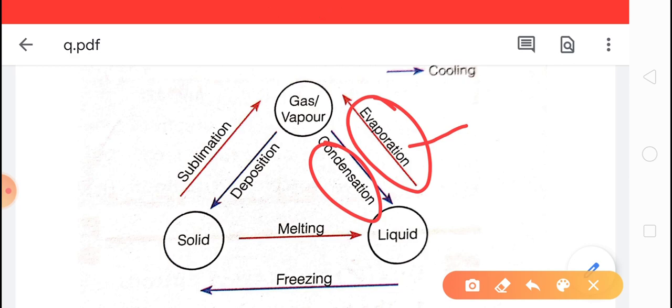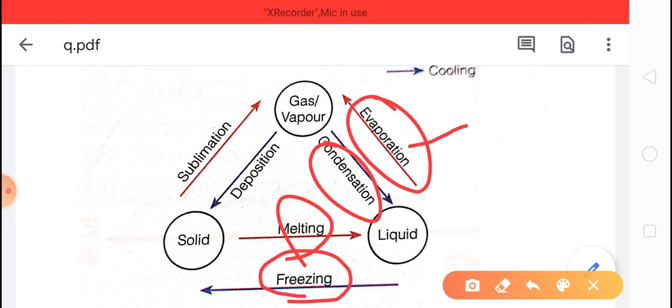Okay. When a solid on heating changes into liquid, this process is called melting. And when liquid changes into solid on cooling, this process is called freezing.